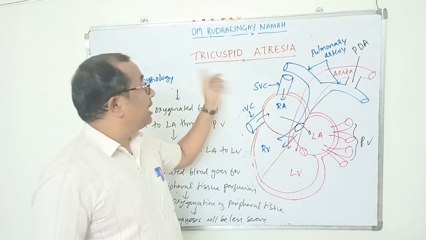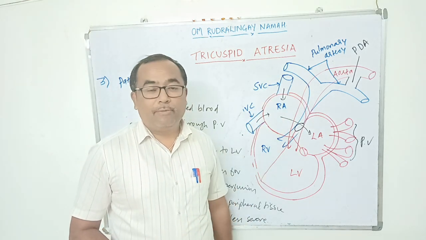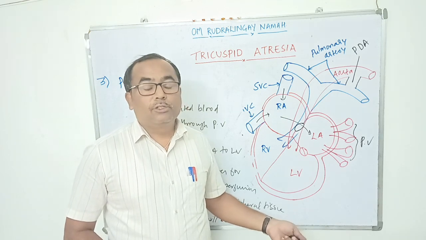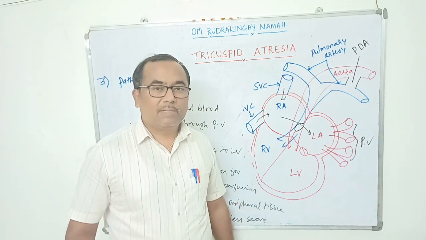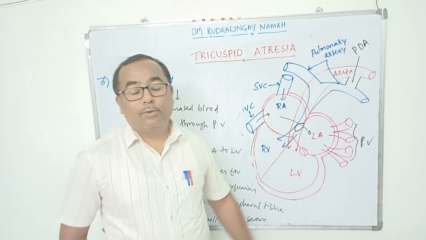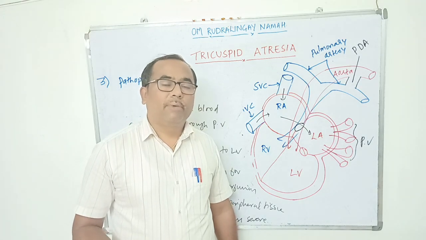But here, because tricuspid atresia is present with the patent ductus arteriosus, some amount of blood goes for the pulmonary blood flow. So oxygenation of blood takes place, and oxygenated blood comes to the left atrium and left ventricle, and some amount of oxygenated blood will be received by the peripheral tissues.